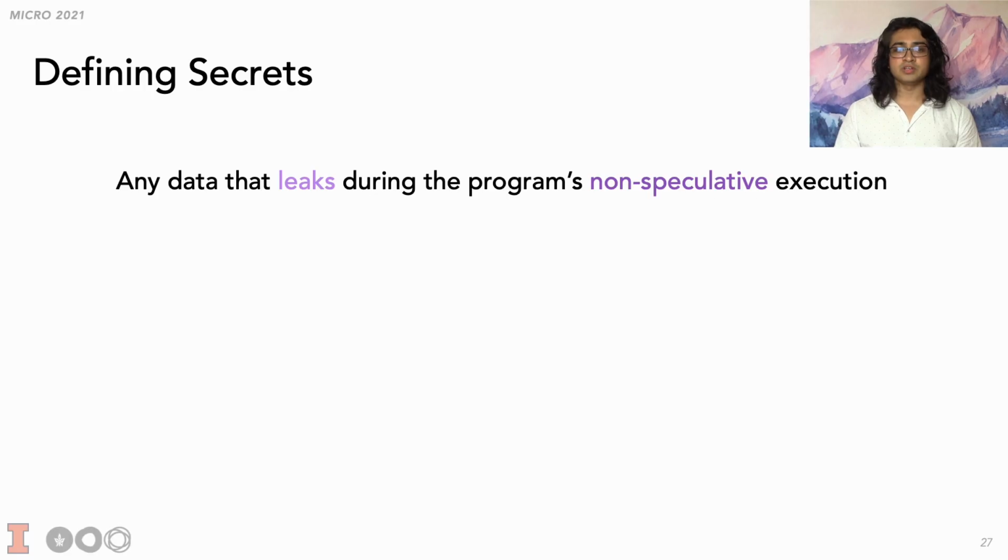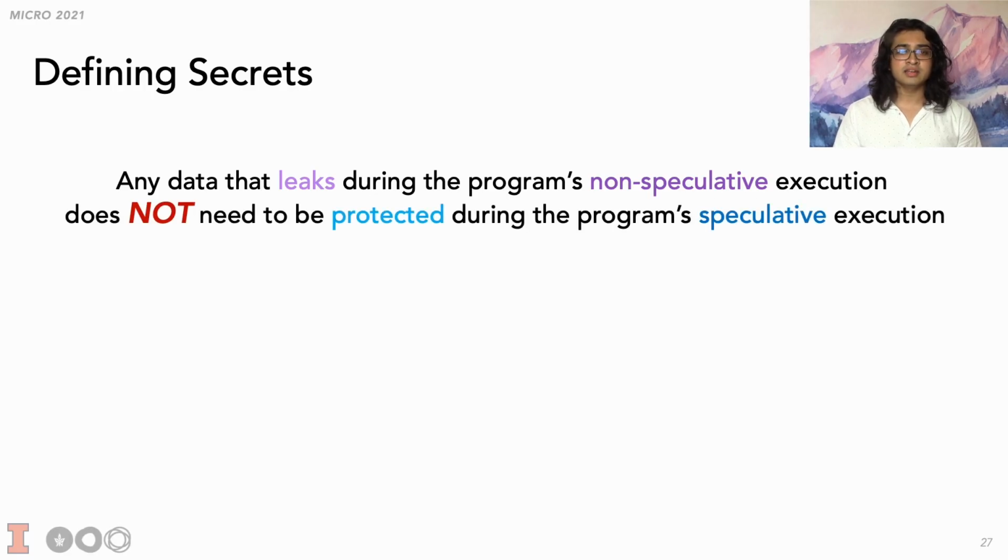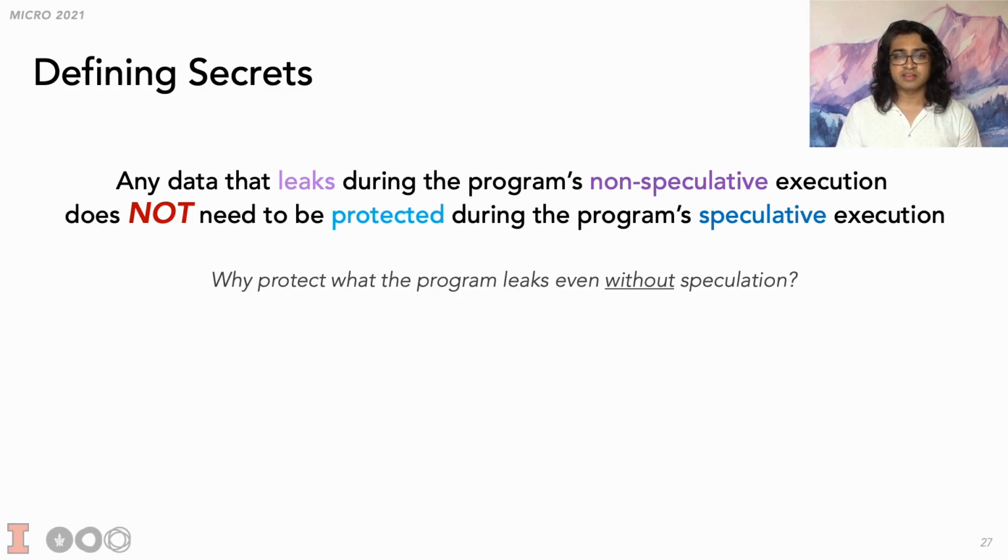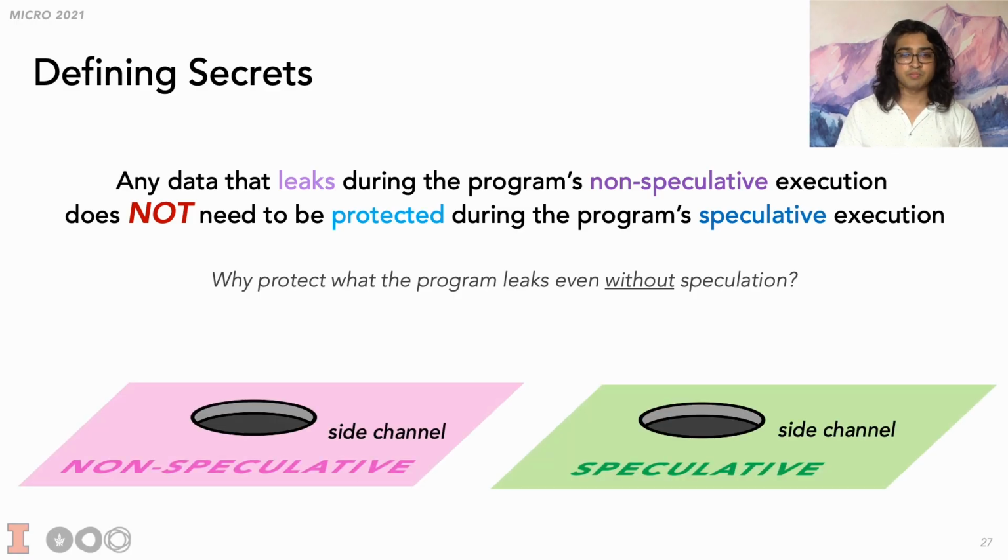Our first big idea is that any data that leaks during the program's non-speculative execution does not need to be protected during the program's speculative execution. The intuition is that we don't need to bother protecting what the program inherently leaks even without speculation. We're essentially defining a secret as any data that does not leak in a non-speculative execution.